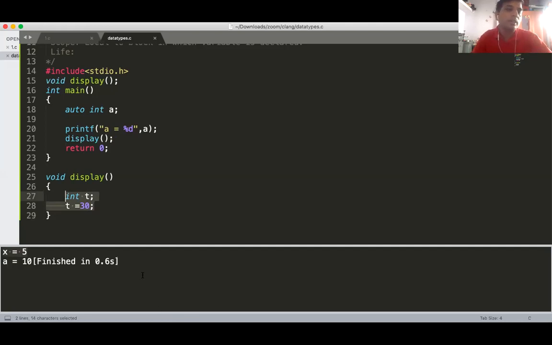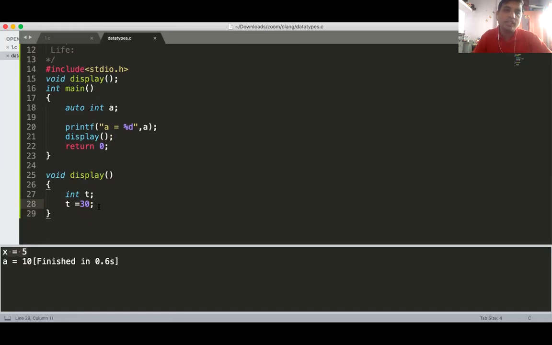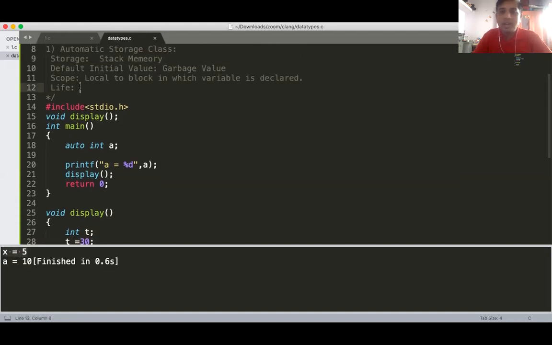So can you tell me what is life? Life is until the block is terminated, until your program control is executing that particular function. If your CPU is executing this display function, t is there. If the display is over, t is over. Getting? Yes, sir.